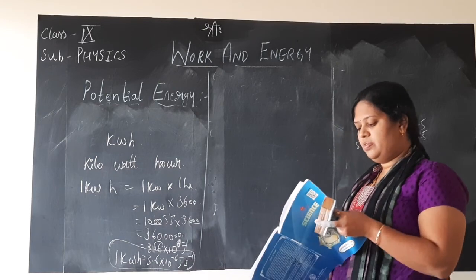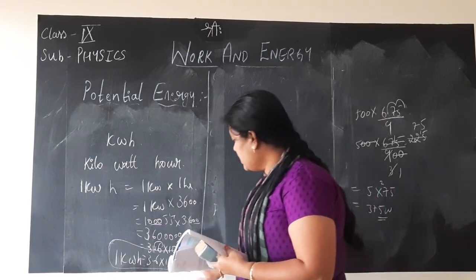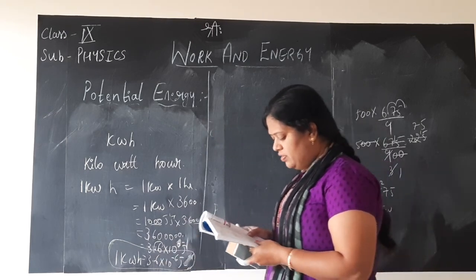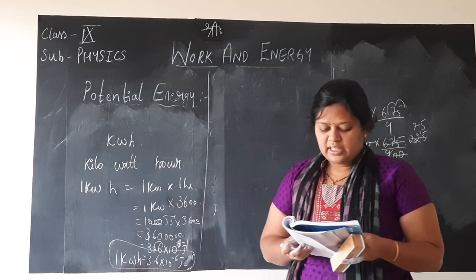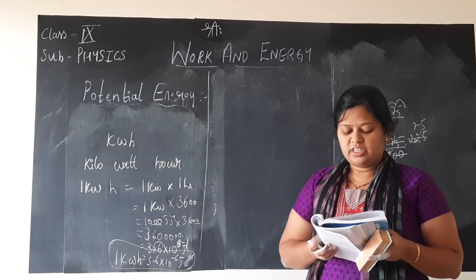3.6 into 10 to the power minus 6 joule. Again per second, but I am sorry, it is joule. With respect to hour only we have calculated. They are given here. See, the energy used in household industries and commercial establishments is usually expressed in kilowatt hour.